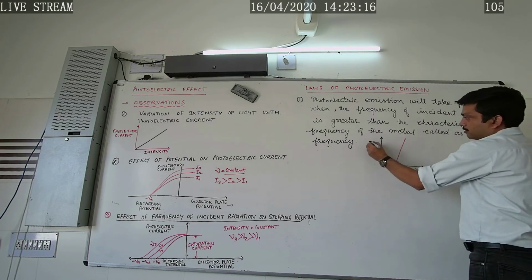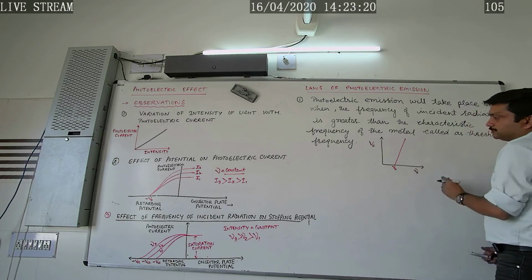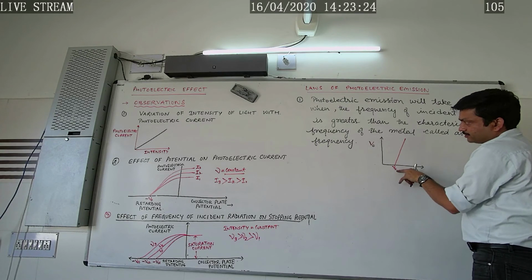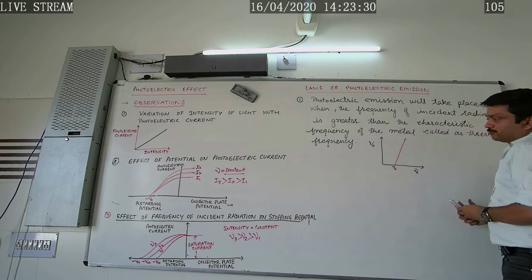So this is the graph between stopping potential versus frequency. If the frequency of incident radiation is greater than this frequency, only under that condition is photoelectric emission possible, otherwise it is not possible.